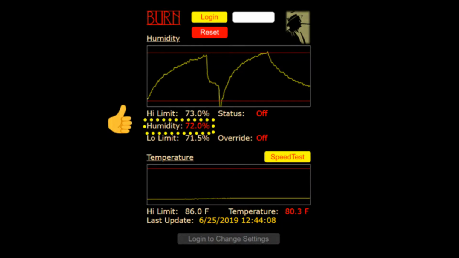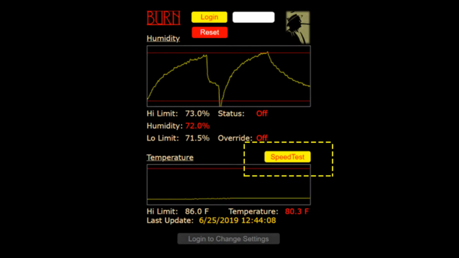The Humidor is at 72%. Hal wants to check how long it took to receive that information. He clicks onto the OhioIoT speed test button.